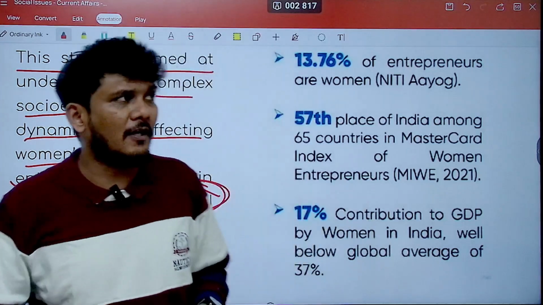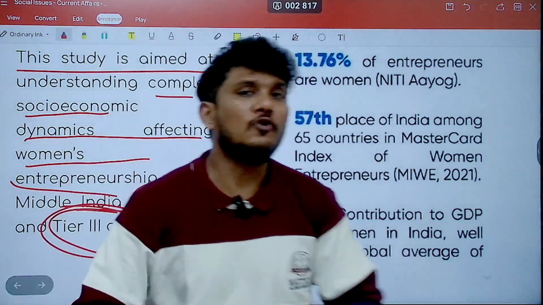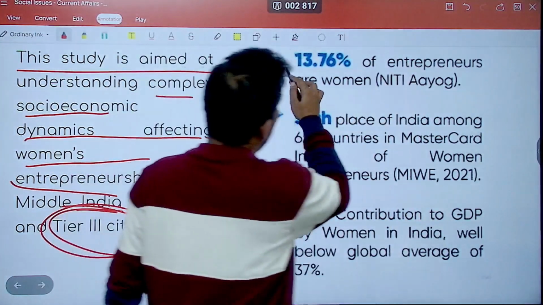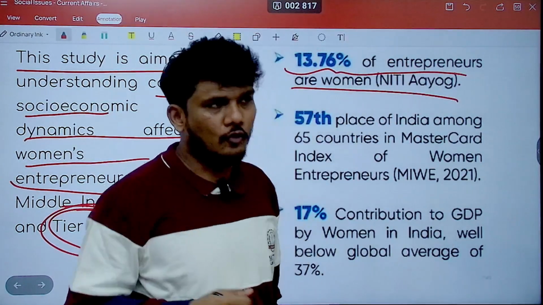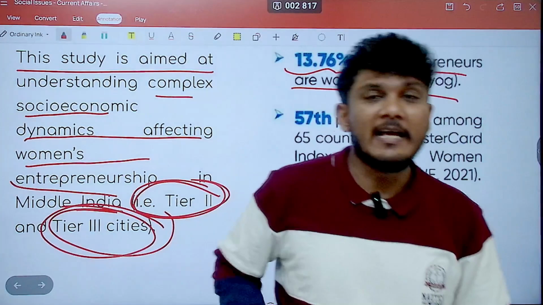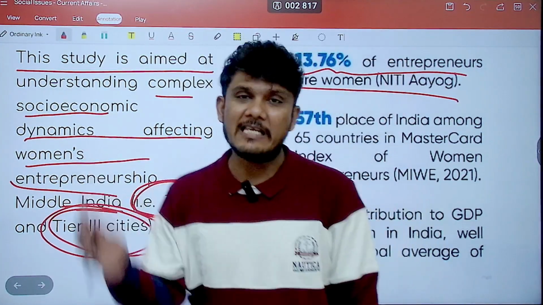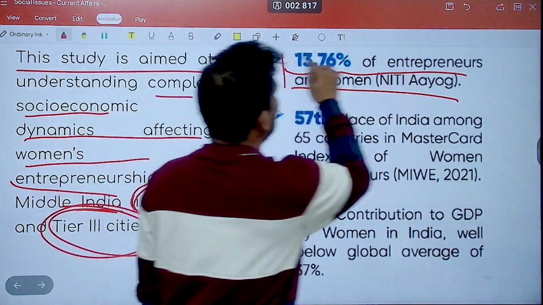Now, some of the facts with respect to women entrepreneurship are given here. You need not know them exactly, but a ballpark figure should be known: around 13.76% of entrepreneurs are women. So it is close to 14%. Is it half? No. Is it 1/3? No. Is it 1/4? No. Even less than that, that is all you have to remember, which will be enough to eliminate options when it is asked.